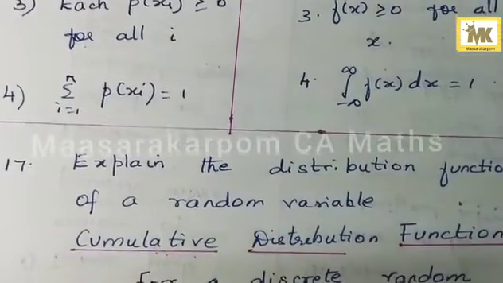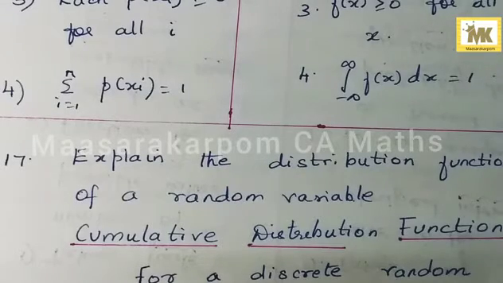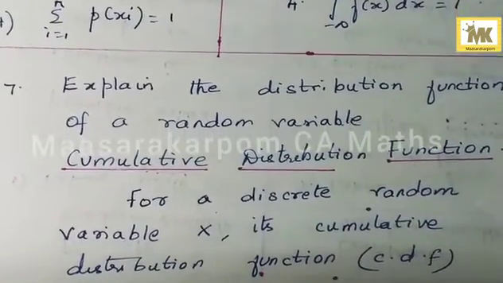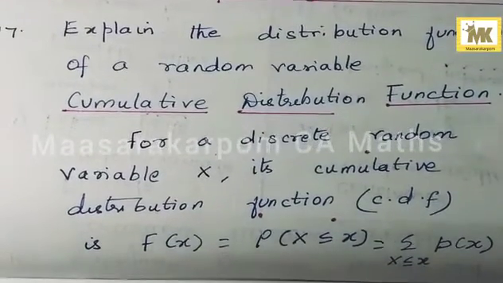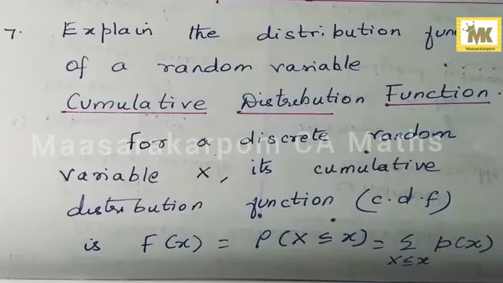Explain the distribution function of a random variable. Explain cumulative distribution function. Even if they give just distribution function, it is the same as cumulative distribution function. So you have to define CDF. For a discrete random variable X, its cumulative distribution function CDF is F of x, capital F of x. You should be more particular.